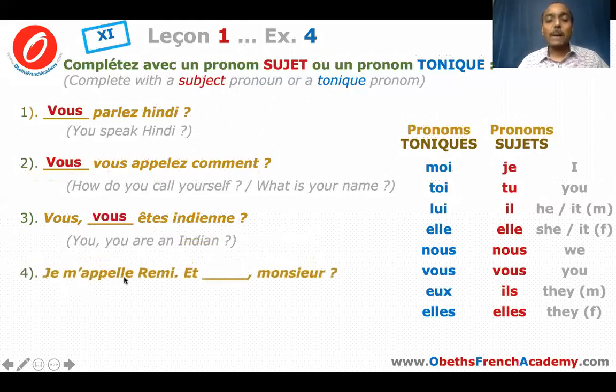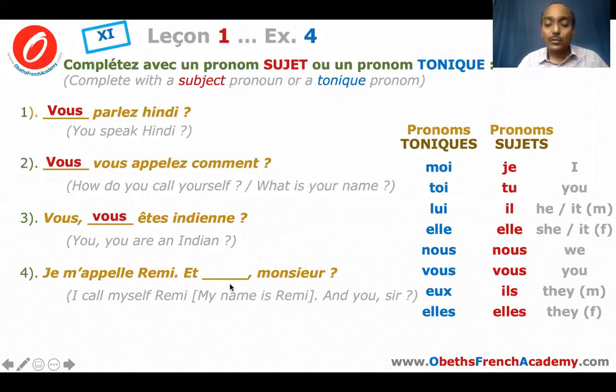Fourth one, je m'appelle Rémy. My name is Rémy. And how about you, sir? I told you initially, a tonic pronoun is also used after this word and. It's used to emphasize. So, since you're giving respect to that person, we'll use which tonic pronoun? It's not toi, but it is vous. Je m'appelle Rémy. Et vous, monsieur?